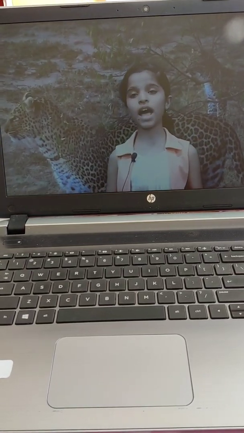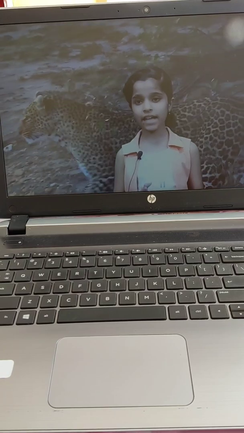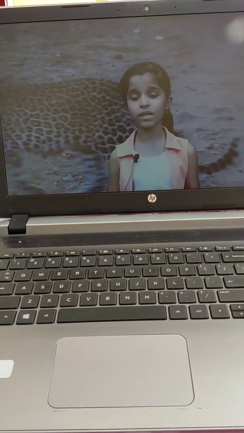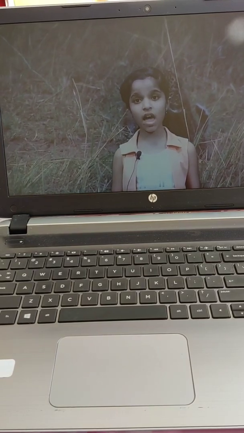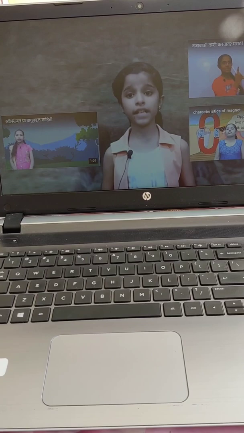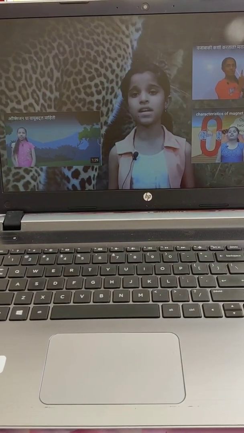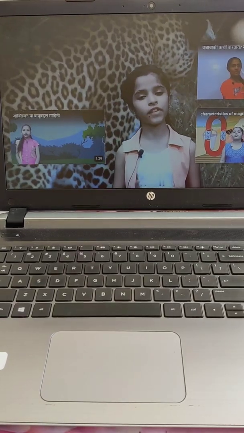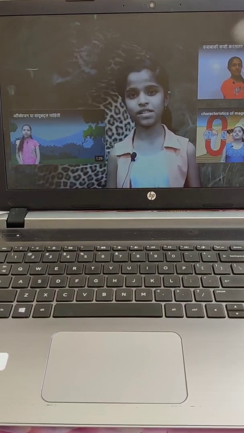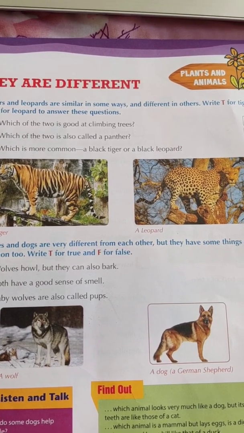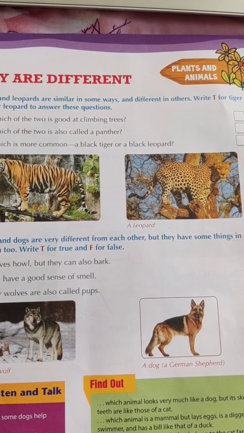And now I will give you a thought: every plant, every animal, every living being is a part of this earth, and they are somewhere and sometime useful to us. Therefore, we should protect them and save them. We should save and protect the plants and animals. Thank you for watching. I hope all of you nicely understood the information about leopards.